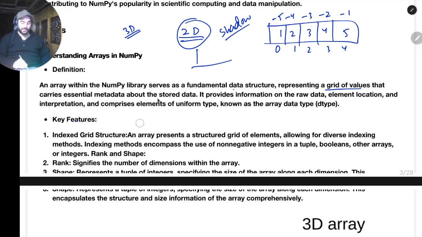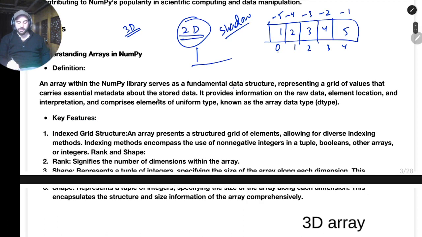So here what I'm saying is, by dimensions I mean the array can have rows and columns, and arrays can be stacked on each other. So that's the dimension. For example, if you see this, it is just one row. Its dimension is 1 cross, suppose 1 cross how many numbers are there? 1, 2, 3, 4, and 5. So 1 cross 5. This is the dimension of this array.